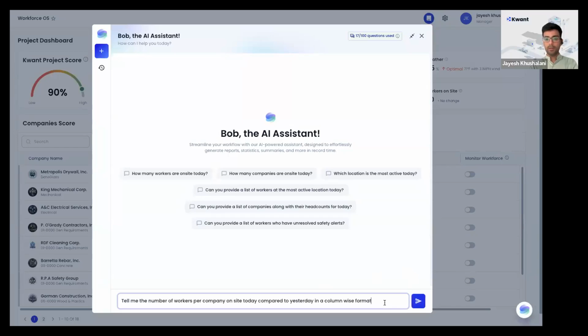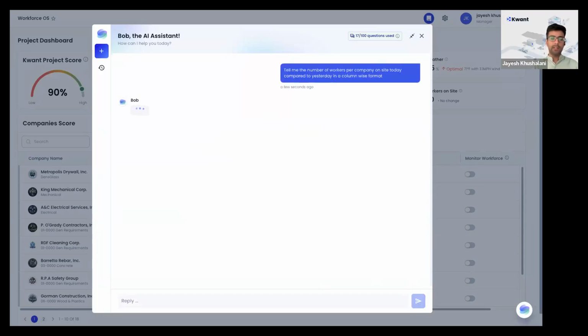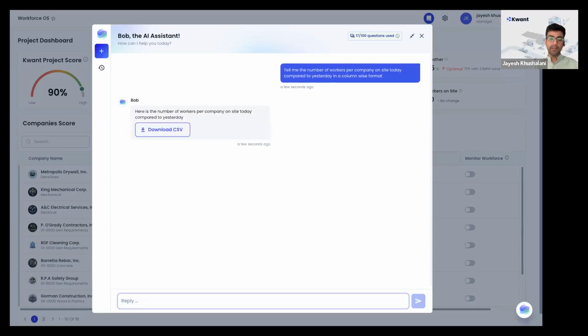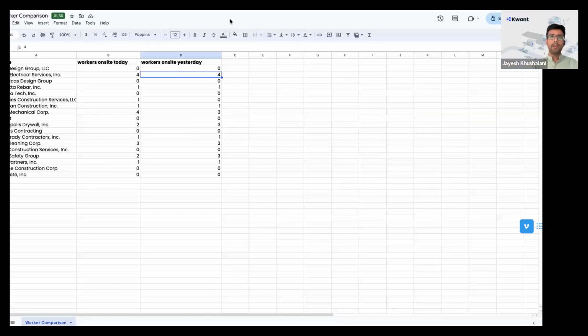So click on here, ask the question, like tell me the number of workers on site yesterday versus on site today. And then Bob will process the query within, let's say, 3 to 4 seconds, and it will give you the data. The general data would be in the form of a spreadsheet, which you can download. Depending upon the complexity, it can be a simple answer right on the interface, or it can be a spreadsheet. Now, if I download the spreadsheet, click on download, you can see it's more digestible data. You can see the name of the company, how many workers they have on site today, and how many workers they had on site yesterday. So a good comparison tool as well.